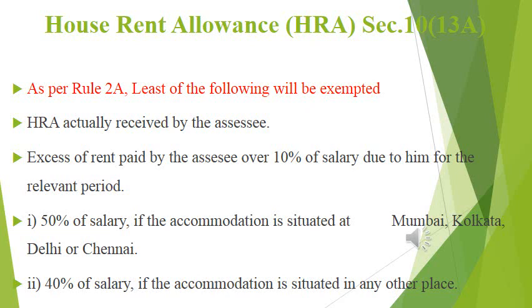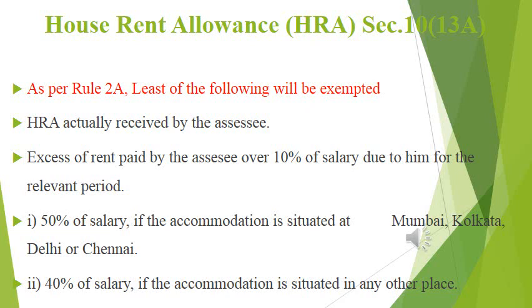So by considering these two, we have one variable, that is 50% of salary or 40% of salary, based on where the residential accommodation is situated. So we have three elements. First one, actual HRA received. Second one, excess of rent paid over 10% of salary. Third one, 50% of salary or 40% of salary based on where the residential accommodation is situated. So these are the three variables that we have to consider to calculate the taxable portion of HRA.